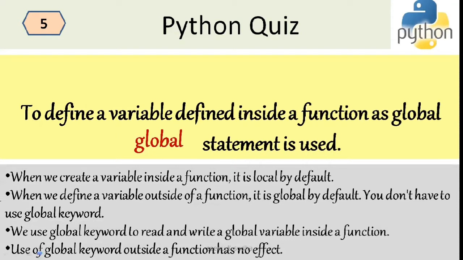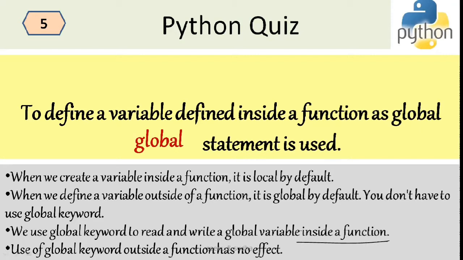So when we create a variable inside a function, it is local by default, even if it has the same name as a global variable. When we define a variable outside a function, it is global by default. You don't have to use the global keyword. If you're writing a variable outside the function, you don't need to put a global keyword in front of the variable. We use the global keyword to read and write global variables inside a function.